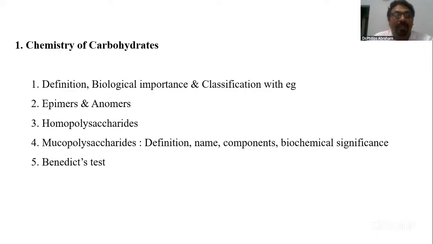Once or twice, a test we are very familiar with, what you do in a clinical laboratory, the Benedict test, has also been asked. If the Benedict test is asked, you're supposed to say it's to identify the reducing sugar. Say what the components of Benedict's reagent are, the principle of the reaction, and why it is called a semi-quantitative test. So these are what you are supposed to write under the Benedict test. So I'm just trying to say some important points.